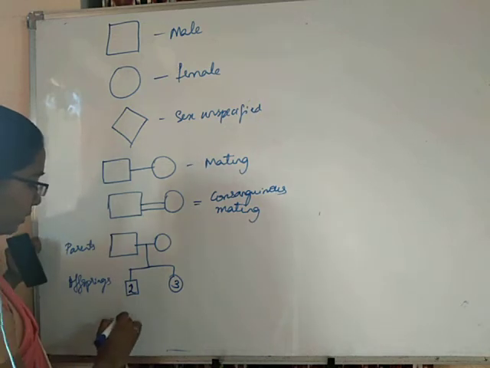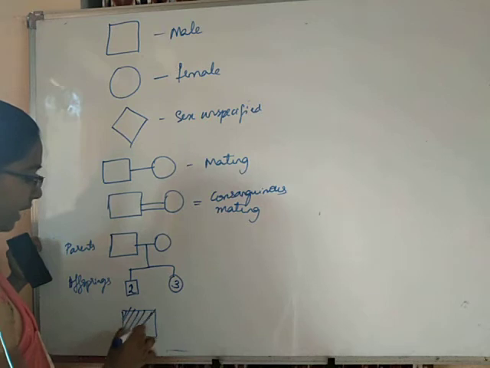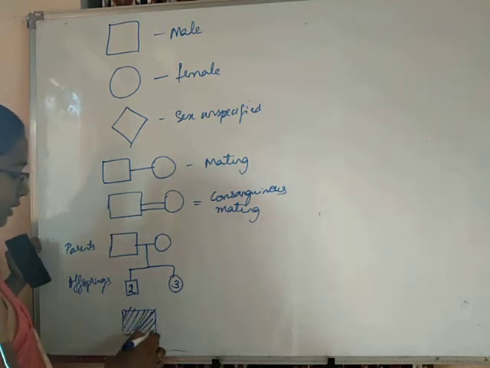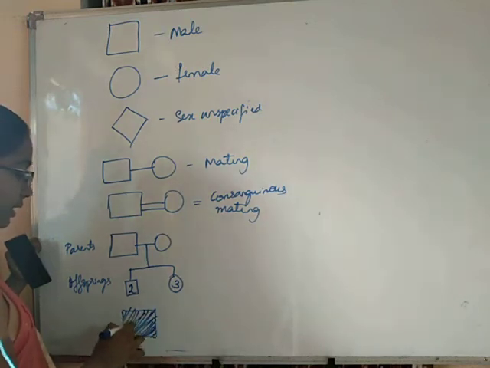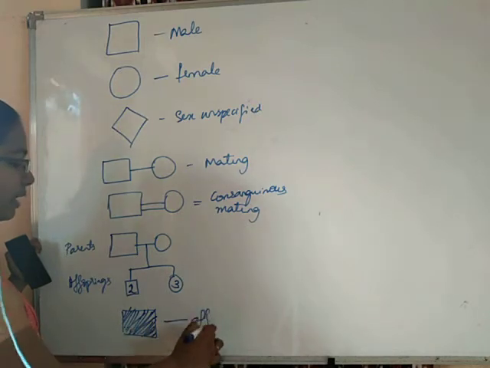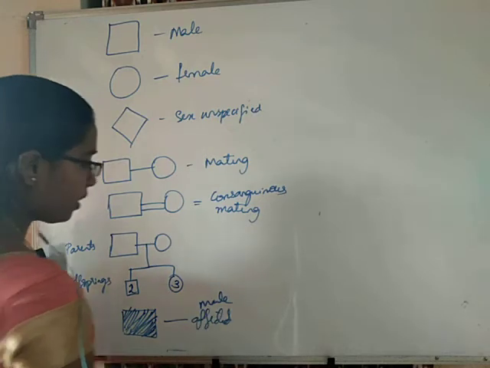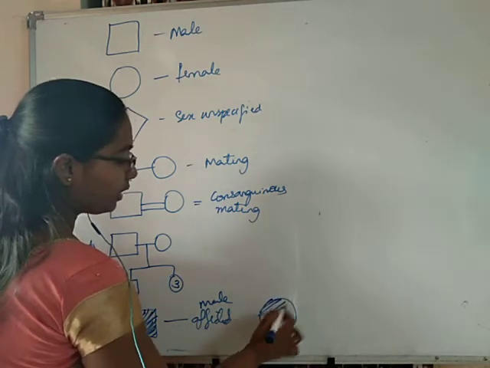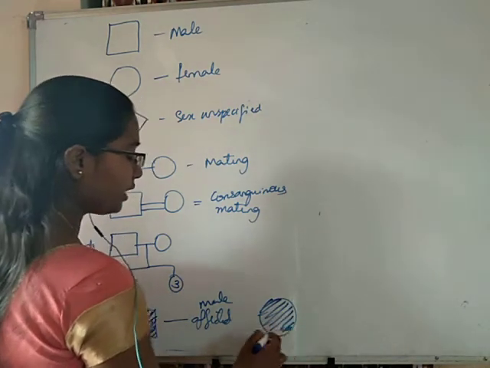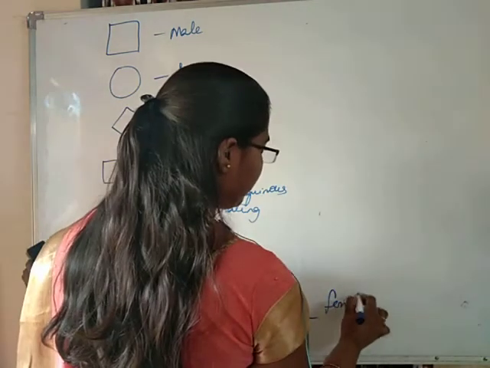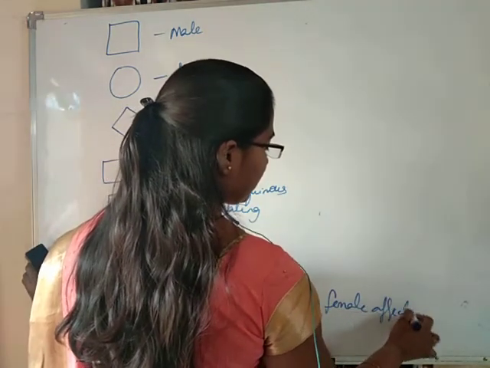When the symbols are shaded or colored, that indicates that these people are affected. Here it indicates that the male is affected. If I draw shading inside the circle, it indicates that the female is affected.